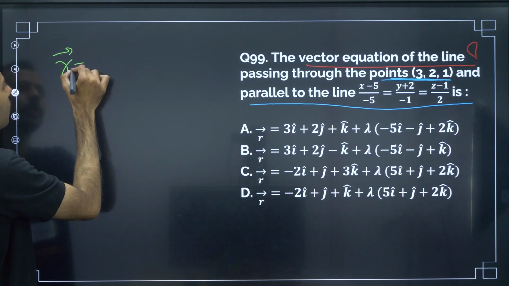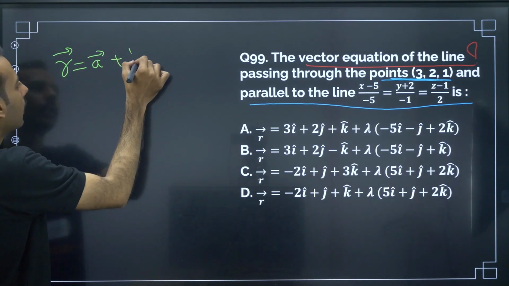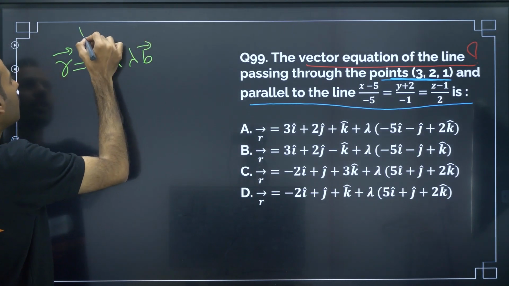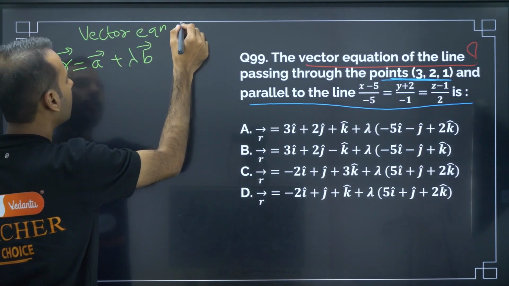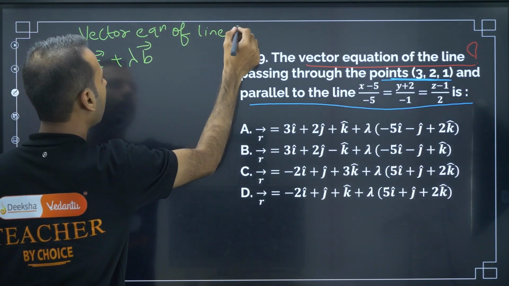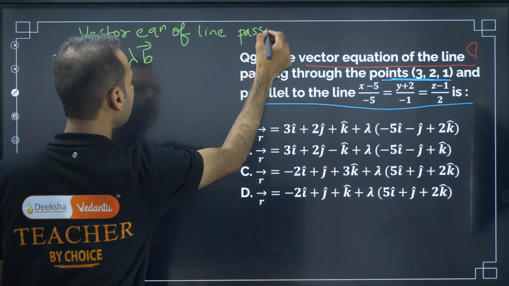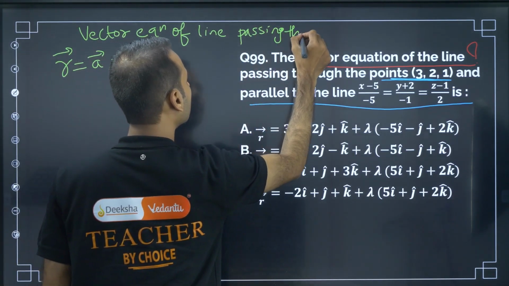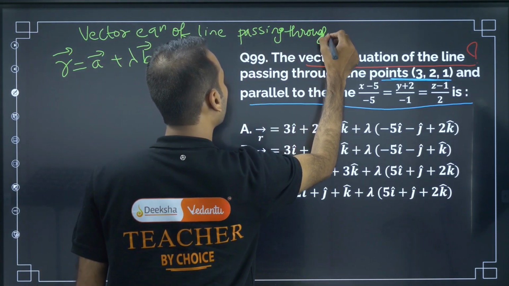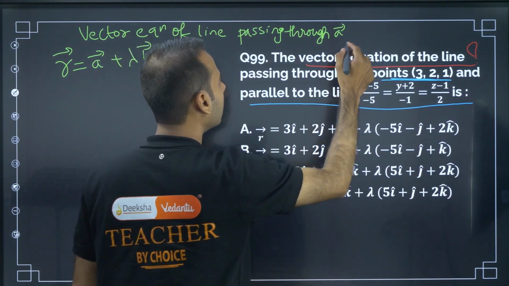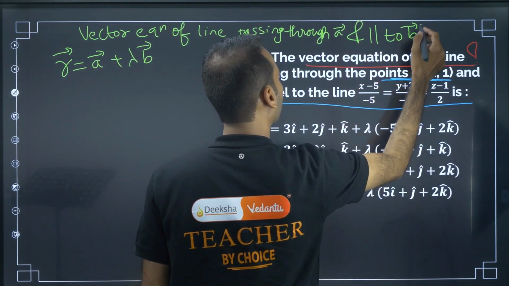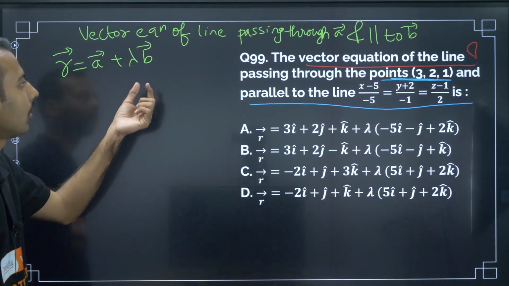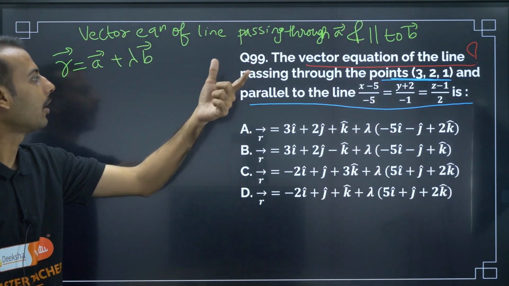R is equal to A plus lambda B. This is the vector equation of a line passing through a vector and parallel to B vector.